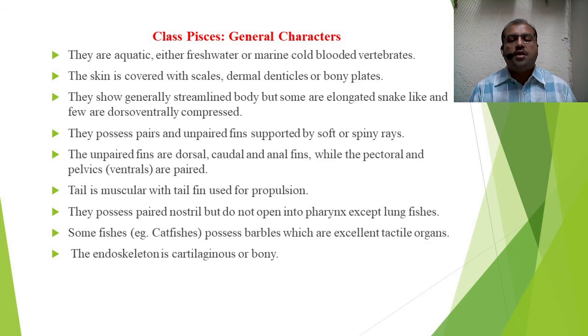The endoskeleton is cartilaginous or bony, and on the basis of this, the species are again divided into two major categories. Those fishes with a cartilaginous endoskeleton are called cartilaginous fish or Chondrichthyes, and those fishes with a bony endoskeleton are called Osteichthyes or bony fishes.